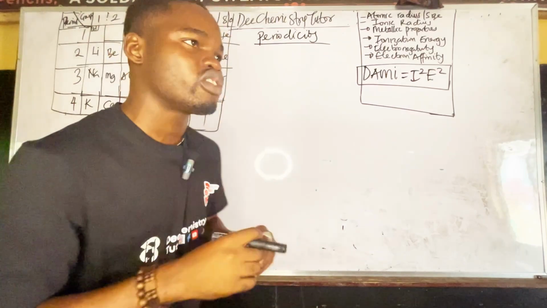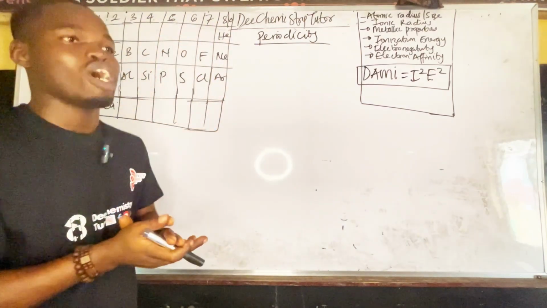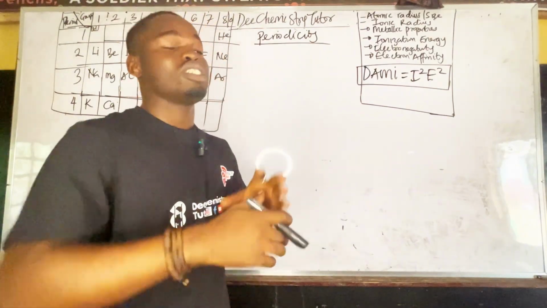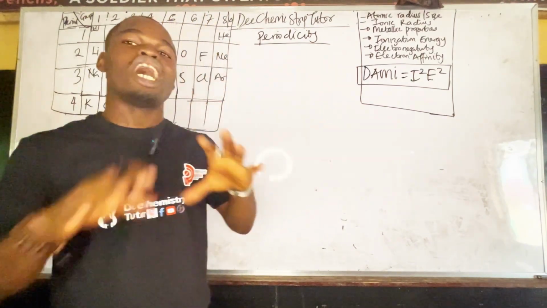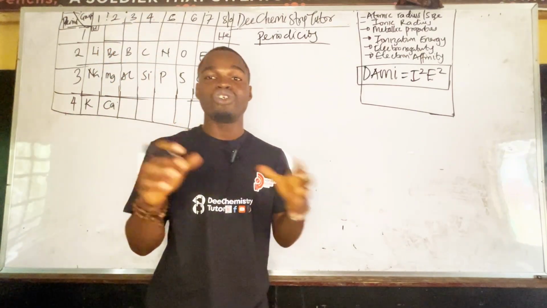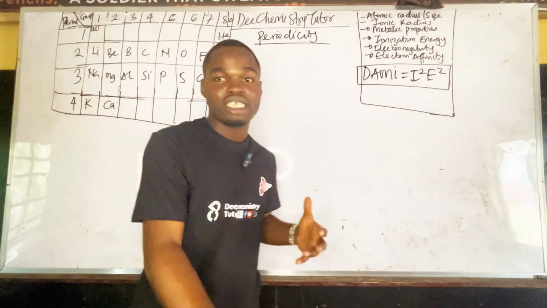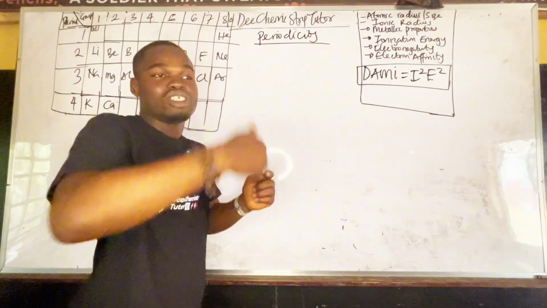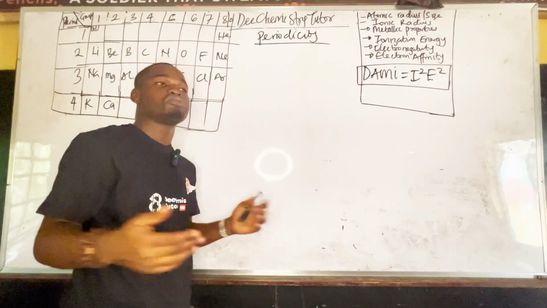But what is periodicity? Or what is the periodic table? Why does the periodic table actually come about? Now, there are a lot of principles about periodicity, how we arrange elements. The first was the rule of what? The rule of triad, where they said elements should be arranged in threes. When I say triad, it means in threes. The second was the rule of octaves.